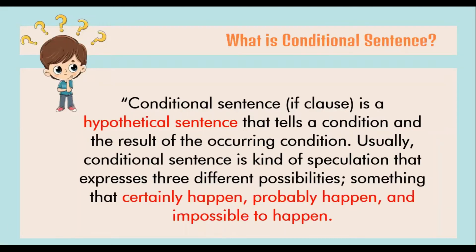As you can read, conditional sentence, or sometimes known as if clause, is a kind of sentence that tells about a situation or condition followed by its result. Usually, conditional sentence is hypothetical, that might or might not happen. In conditional sentence, we have three different possibilities: some things that certainly happened, some things that probably happened, and some things that are impossible to happen.